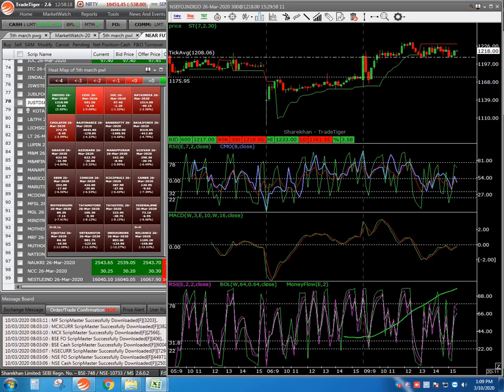Okay, let us remove all the coloring here. Today I did not get it because maximum stocks were in the downward trend. Let us see. So these are all the stocks that were there, maximum positive percentage change. Here you should get negative percentage change if you are going for the positive side. Here there were no positive ones.